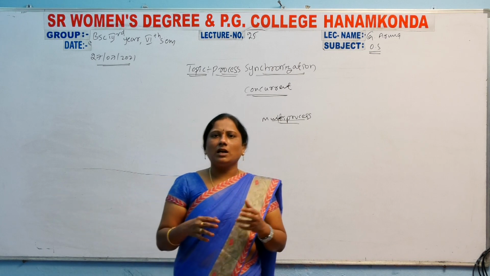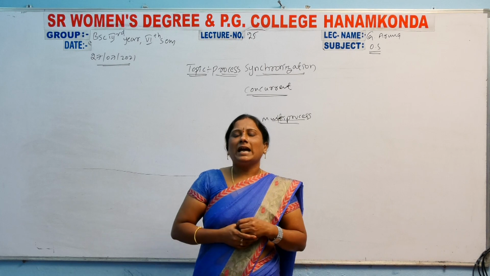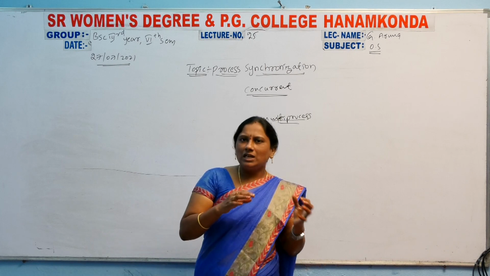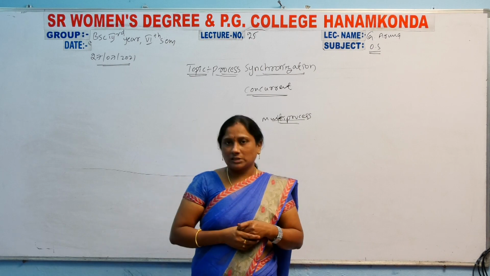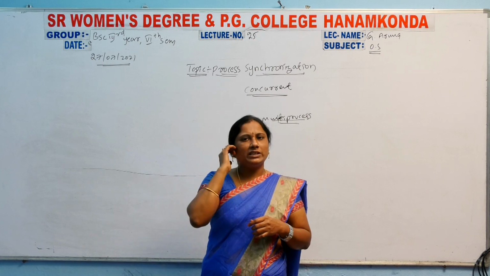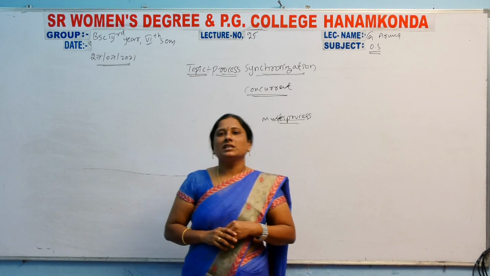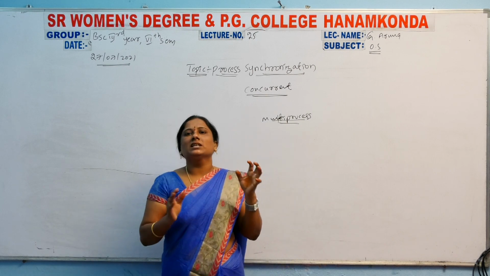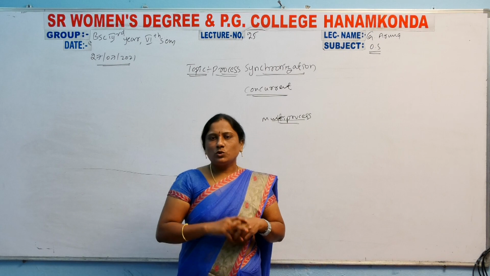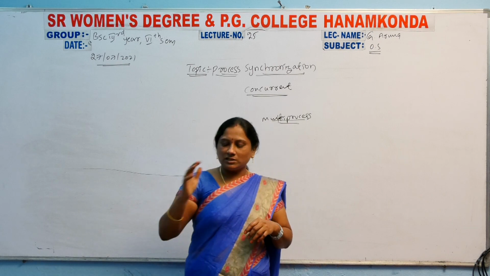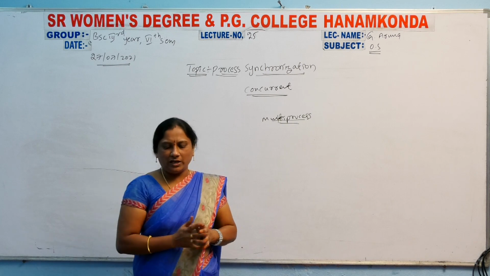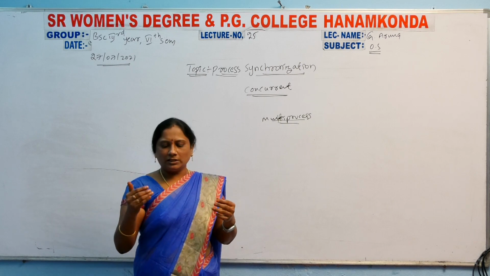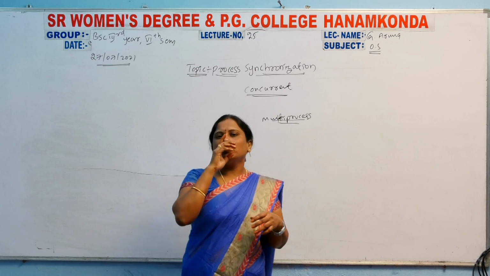In that case the output will not be displayed accurately. That way the processors are cooperating in each and every process. So that is called, what is that? Process synchronization. This is the process synchronization definition. Process synchronization is a way of coordinating the use of shared data.